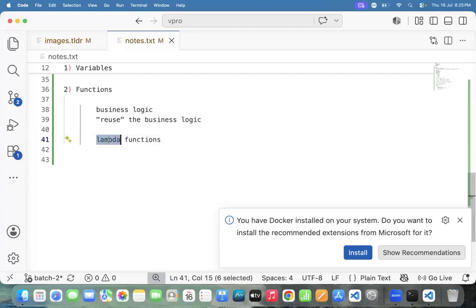In the future, we will see the lambda functions also. But for now I'm just explaining the syllabus, no need to pay close attention, just listen. After completing this one, immediately we need to go for one more topic, and that topic is OOPS.